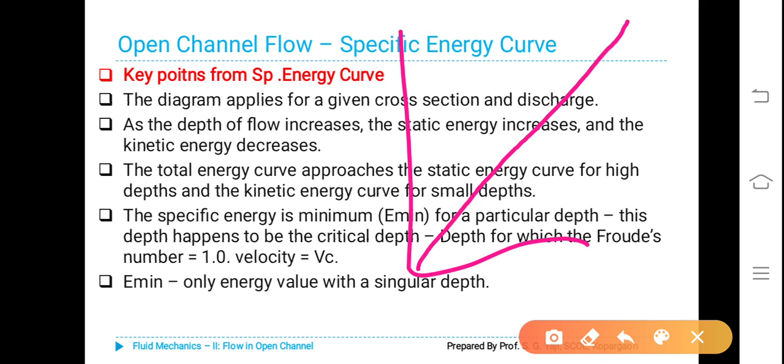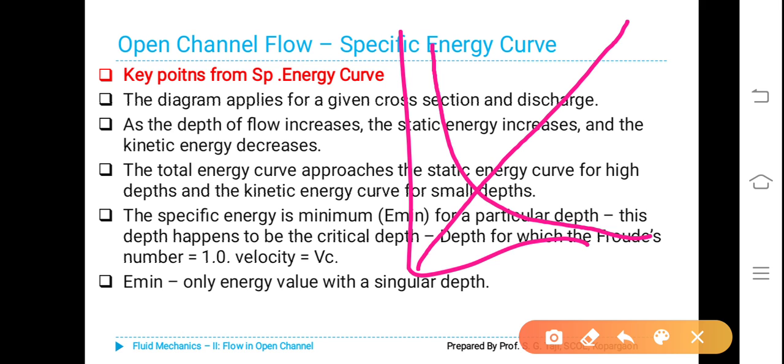In case of kinetic energy, as the depth increases, kinetic energy decreases. Next point, the total energy curve approaches the static energy curve for high depths and the kinetic energy curve for small depths. The specific energy is a minimum for a particular depth.